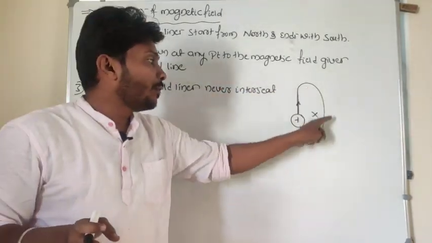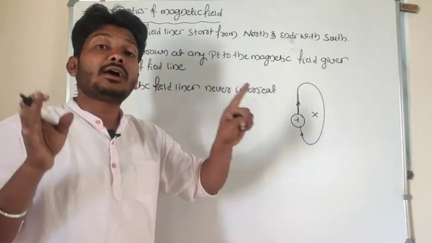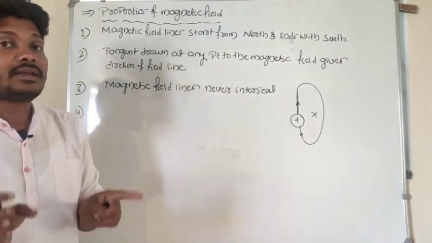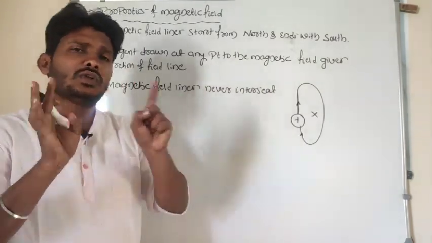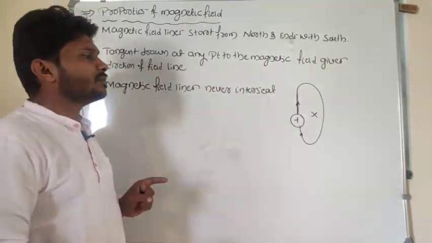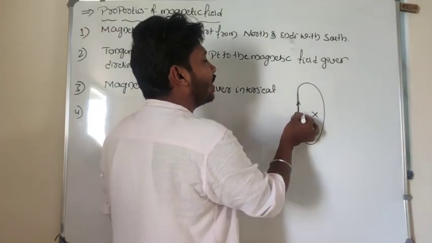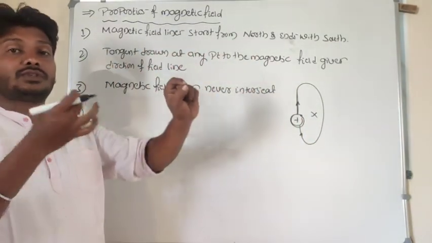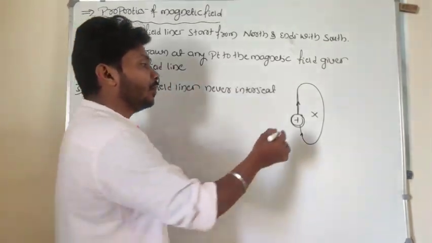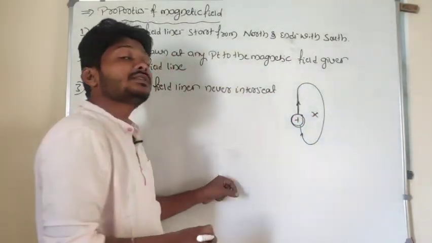There is no possibility of a closed loop in the case of electric field. But in the case of magnetic field, the lines form closed loops. Why is there a difference between electric field and magnetic field? Because in the case of electric field we can separate positive and negative, so a closed loop is not possible.